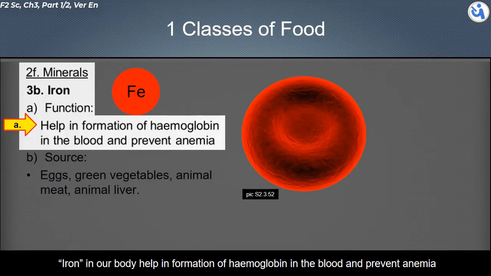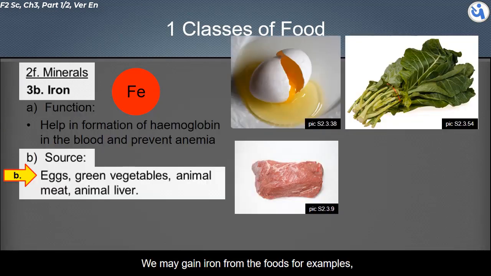About the iron. Iron in our body helps in formation of hemoglobin in the blood, and helps prevent anemia. We may gain iron from foods, for example: eggs, green vegetables, animal meat, animal liver.